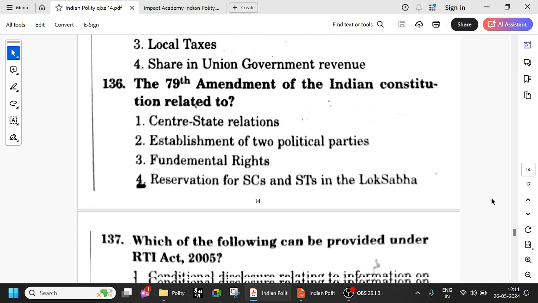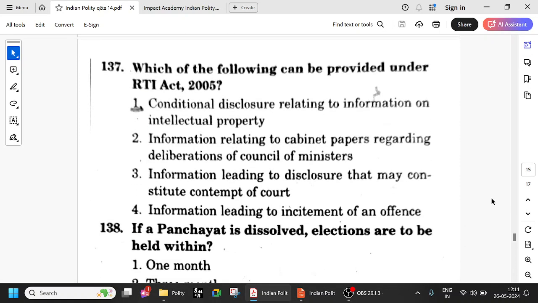Fine. So which of the following can be provided under the RTI Act 2005? Conditional disclosure relating to information of intellectual property can be provided under the RTI Act 2005. Information related to cabinet papers and all that is confidential. Information leading to disclosure that may constitute contempt of court, you cannot go against courts. Information leading to incitement of an offence, you cannot provide that information. So conditional disclosure related to intellectual property is fine under the RTI Act 2005.